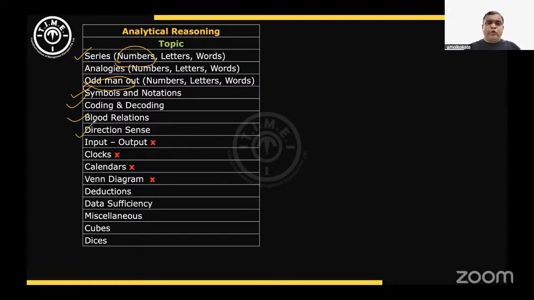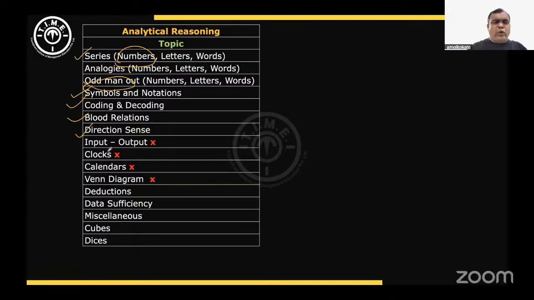Direction sense, there were few questions, but they had a good variety. This is not a regular type of question. Some of them were so easy that within 20 or 30 seconds you should be able to answer the question. No input output questions, because CET's second slot had an input output question, so everybody was expecting input output questions. No questions on input output, no questions on clocks, no questions on calendars also.